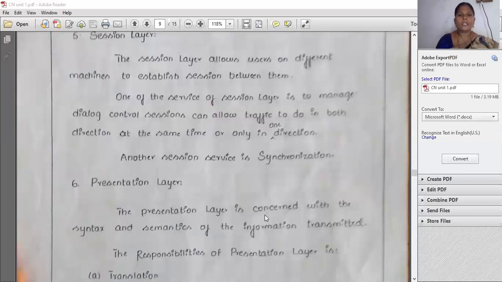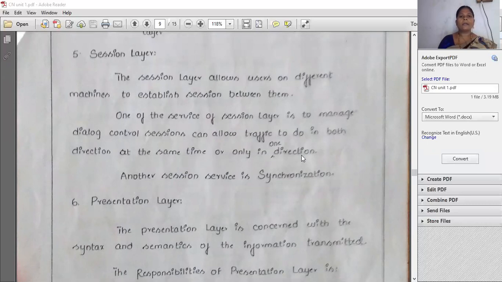Another session service is synchronization. So here in the session layer, along with the traffic clearing, it will synchronize the data also. It will control the data and send it exactly to the receiver side.